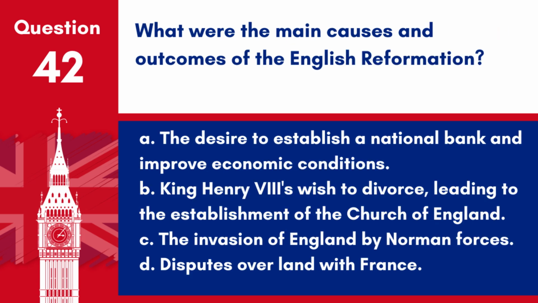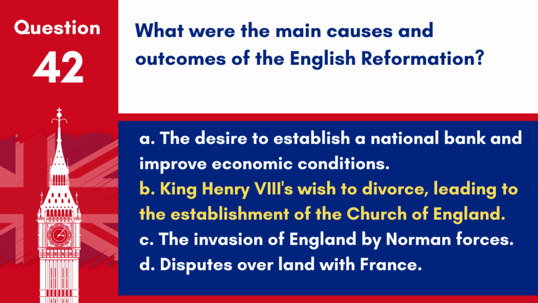Question 42. What were the main causes and outcomes of the English Reformation? A. The desire to establish a national bank and improve economic conditions. B. King Henry VIII's wish to divorce, leading to the establishment of the Church of England. C. The invasion of England by Norman forces. D. Disputes over land with France. Answer: B. King Henry VIII's wish to divorce, leading to the establishment of the Church of England.